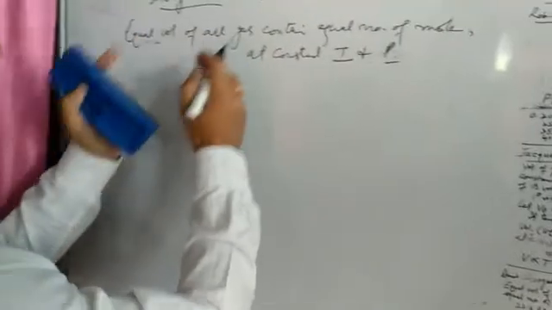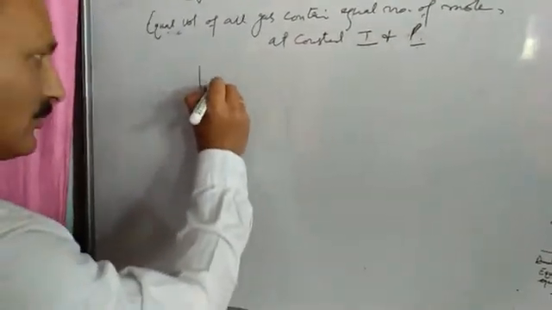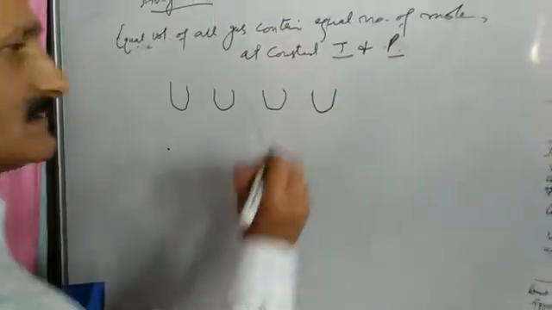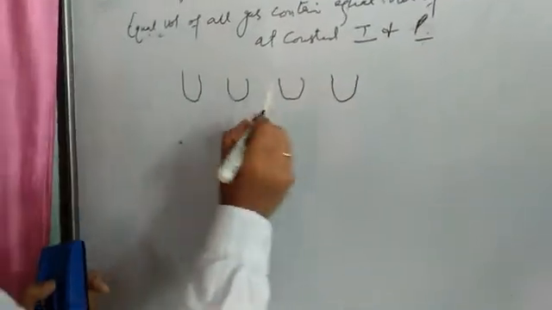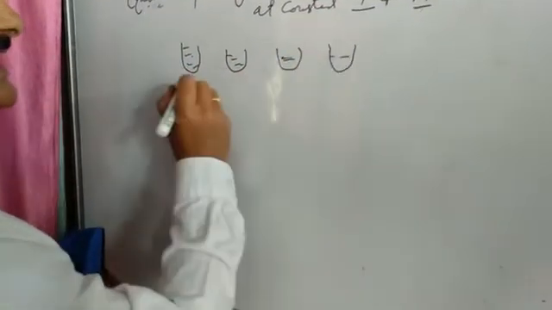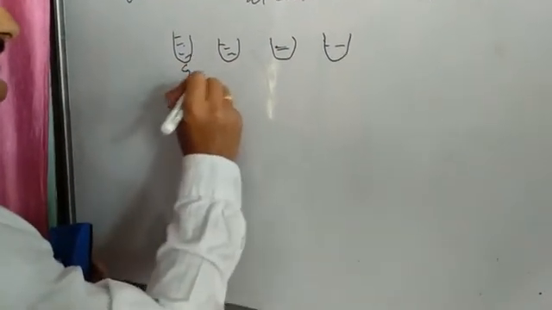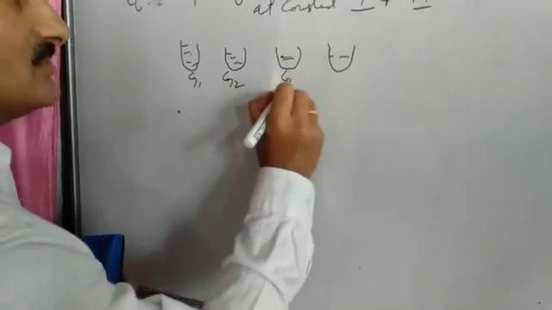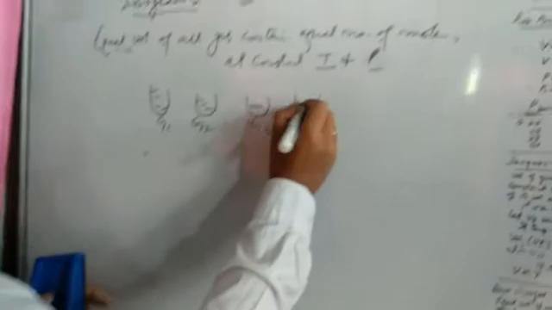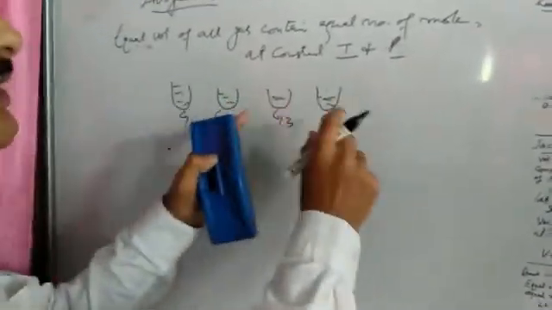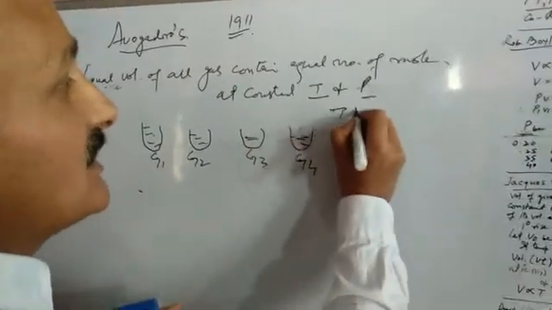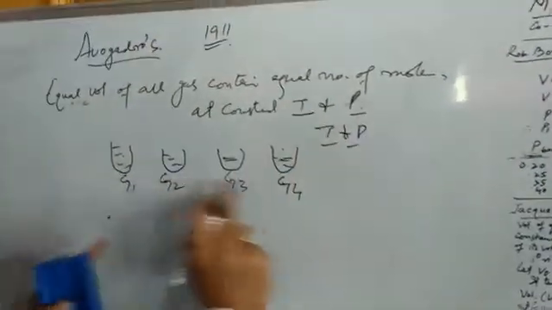Let us explain this law. Suppose I have 4 containers of equal size, and we have different gases in these: gas 1, G1, second gas G2, G3 and G4. Since all the containers are of the same size, they have equal volumes. We have to keep the temperature and pressure constant in all 4 cases.